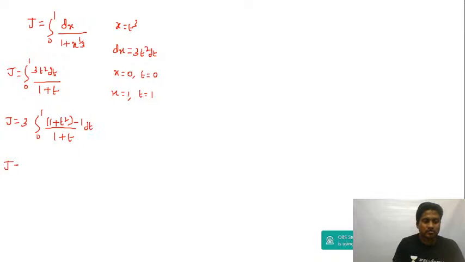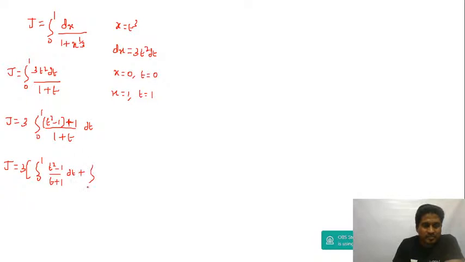So J is equal to 3 times, taking this in a bracket, from 0 to 1. Otherwise it's improper, so you divide the numerator by the denominator. So this is t square minus 1 upon t plus 1, and then plus the integration from 0 to 1 of 1 upon t plus 1 dt, or 1 plus t dt. Both are same.